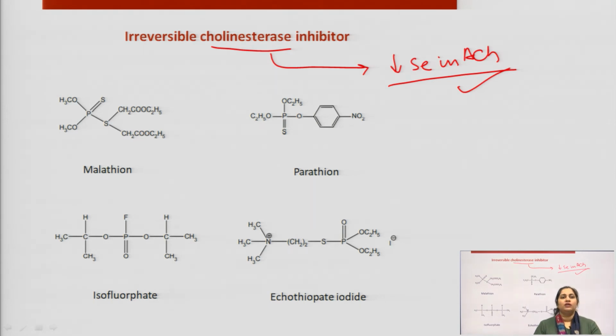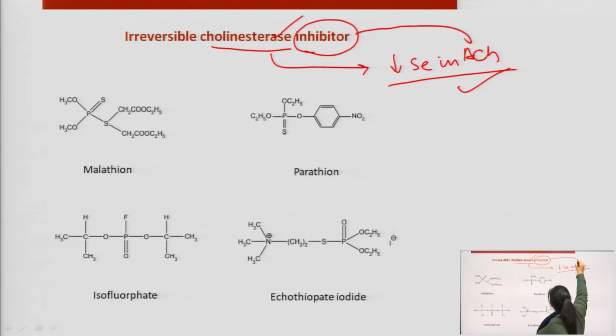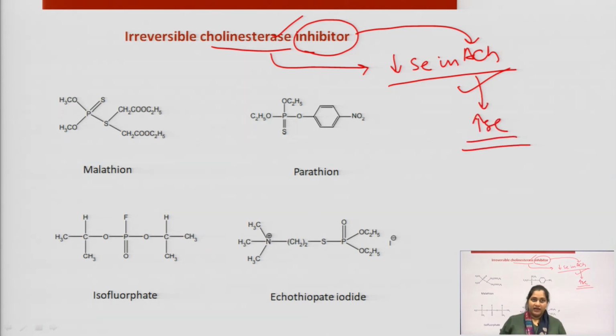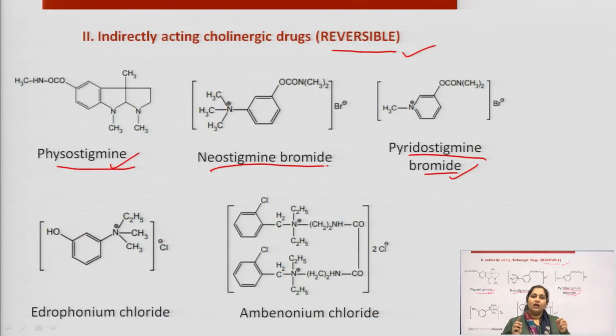So now what will we do? These drugs will bind to and act on this cholinesterase enzyme and inhibit it. After inhibiting acetylcholinesterase, less acetylcholine is going to be hydrolyzed, so the amount of acetylcholine will increase, and hence through this action these indirect acting drugs work. When we talk about the reversible ones, they bind to that enzyme reversibly.